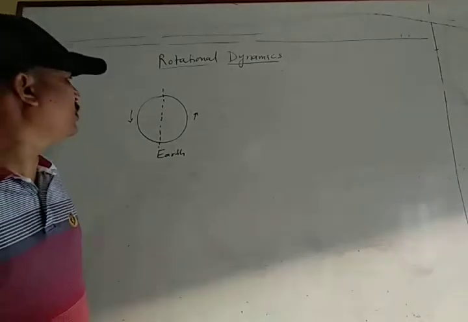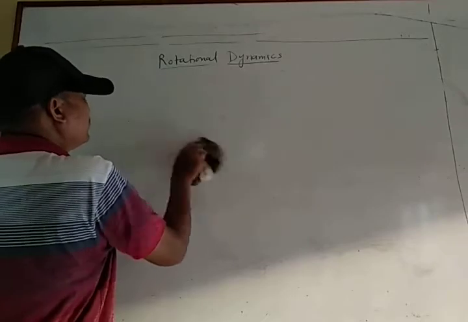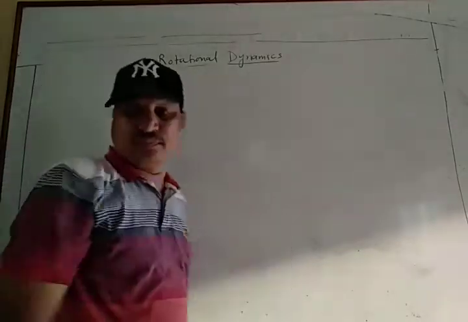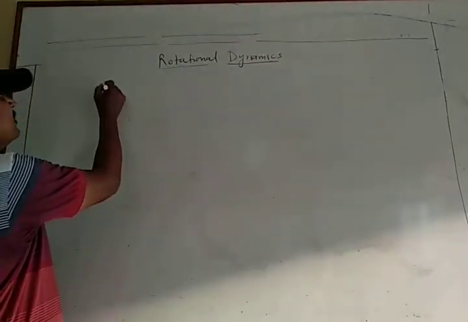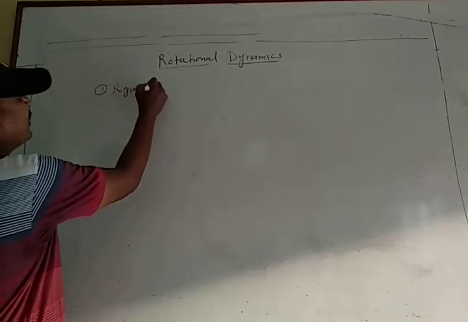So in the rotational motion, first I will explain some basic definitions. One is the rigid body.